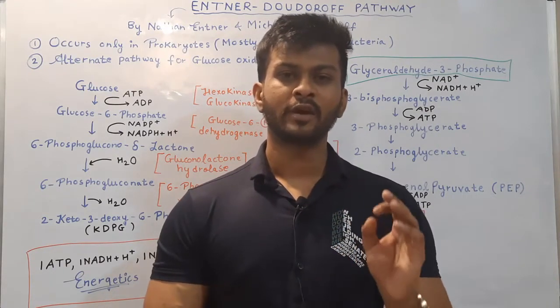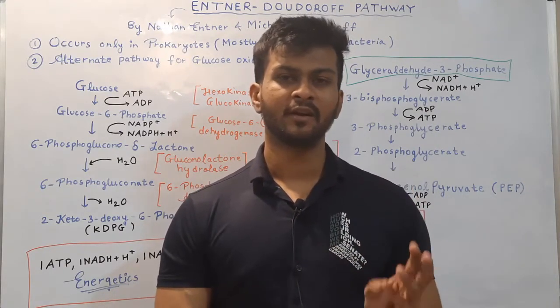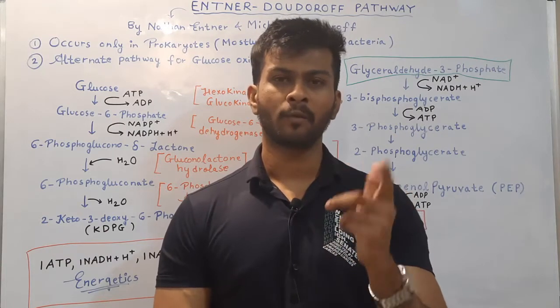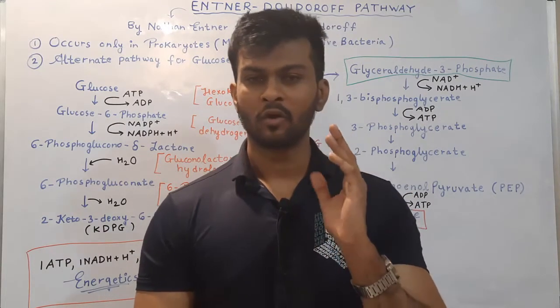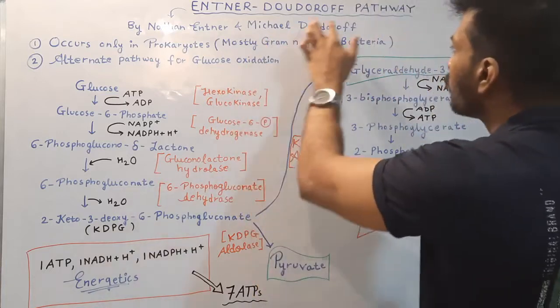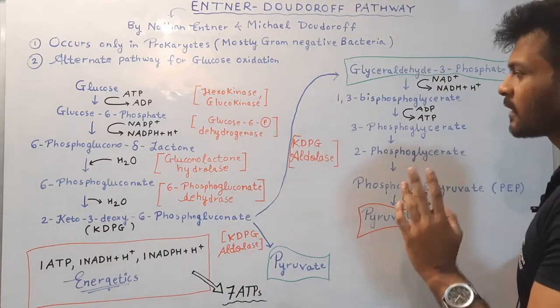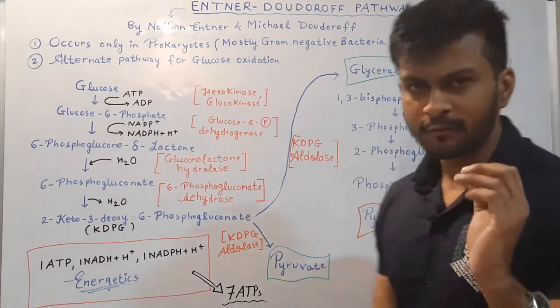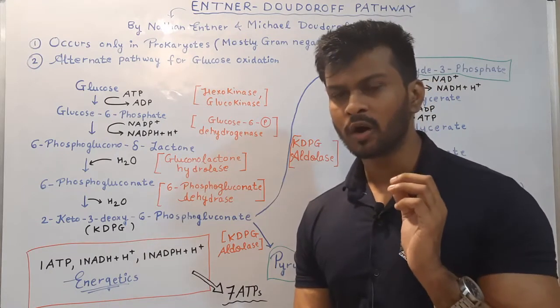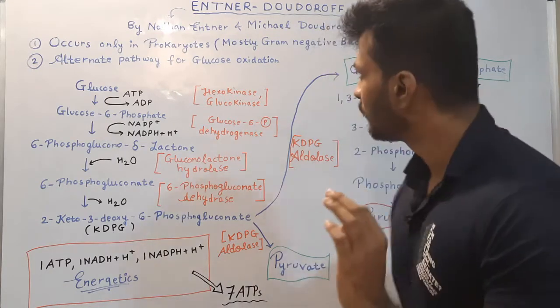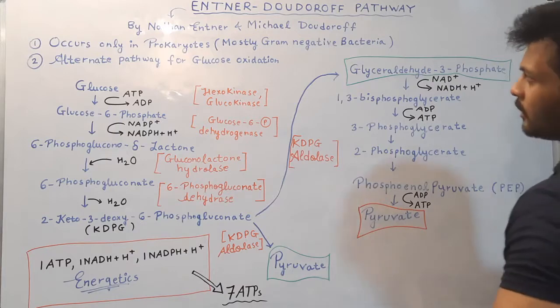In the previous video, we have discussed three effects in detail, namely Pasteur effect, Warburg effect and Crabtree effect. Today we are going to discuss Entner-Doudoroff pathway. This topic is least important from exam point of view and it is also a very short topic. So we will discuss this topic.